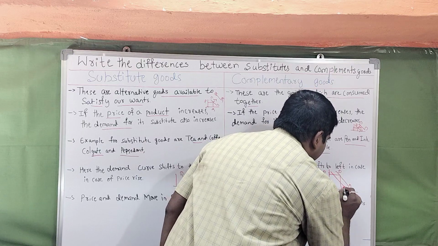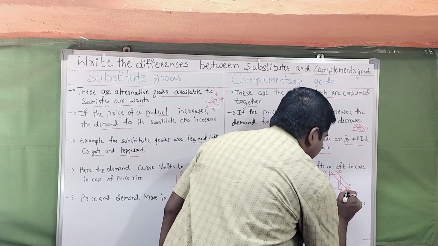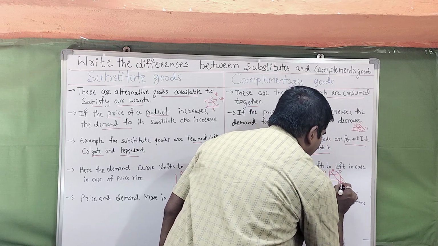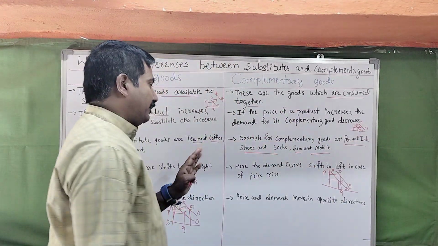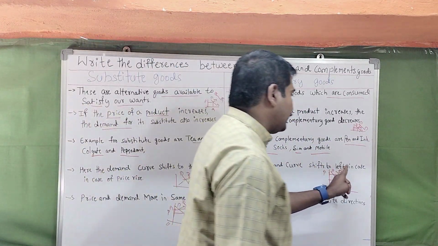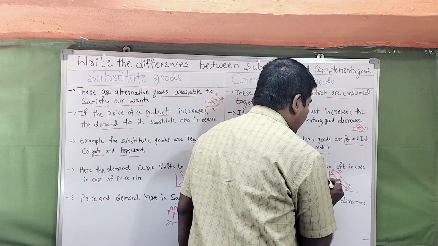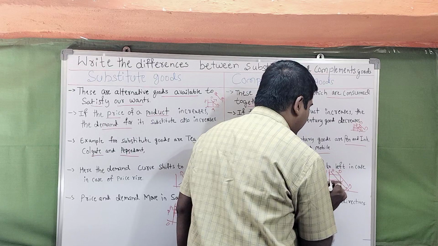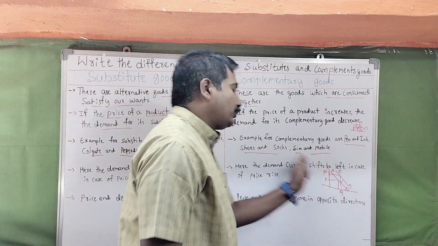Then it falls to another one, suppose this one, D dash. So the right side moves to the left side. Here the demand curve shifts left in the case of price, whenever it increases. Whenever the price increases, then automatically it changes from right to left.